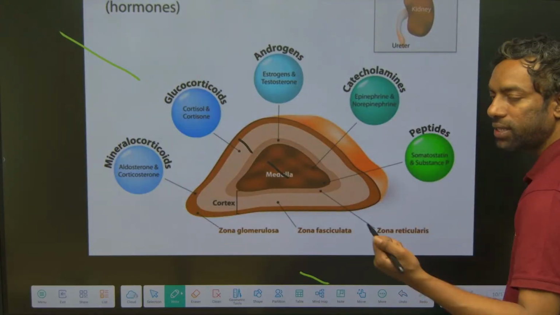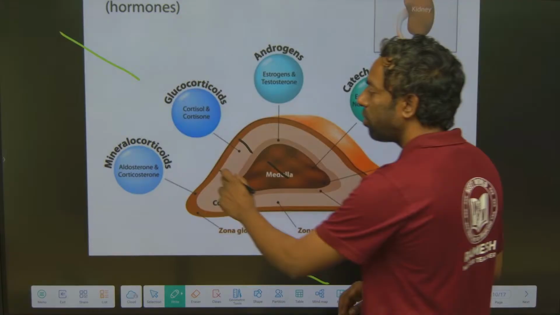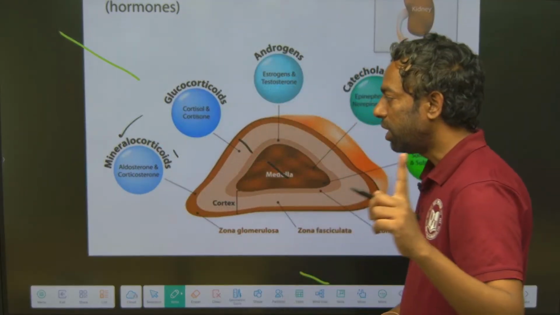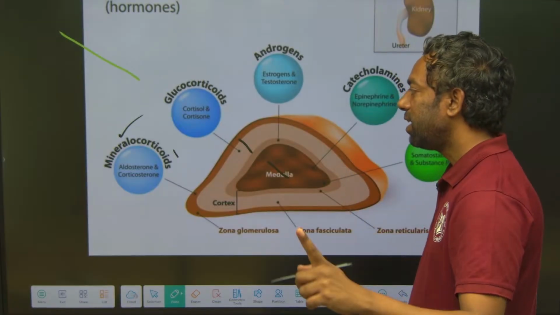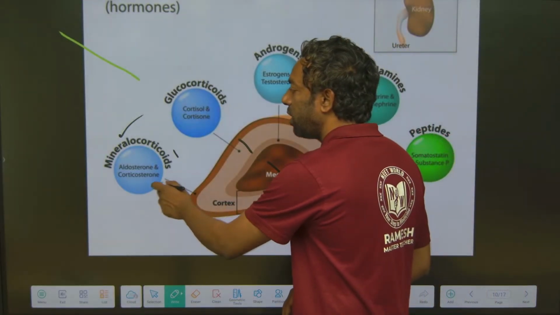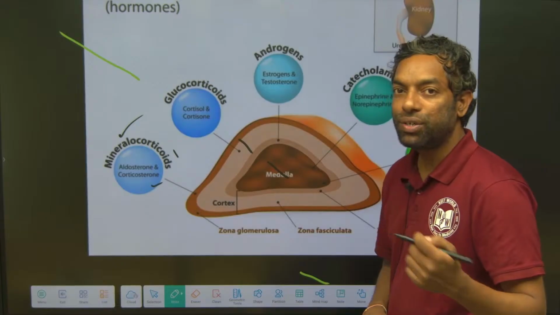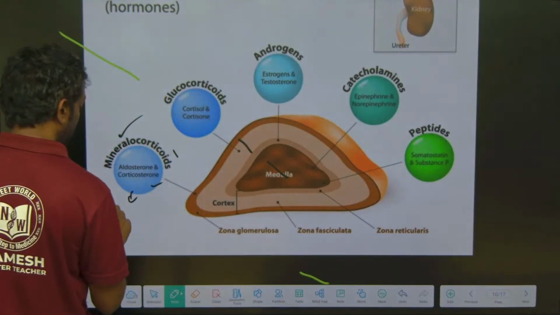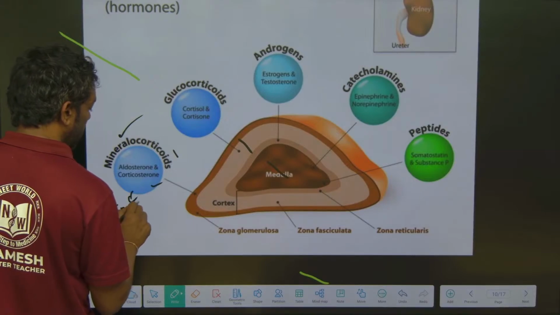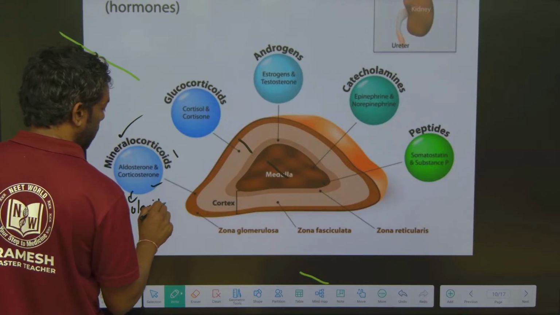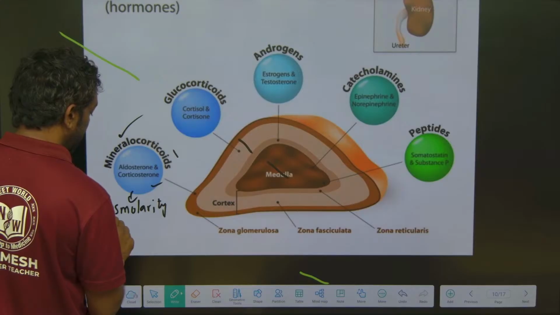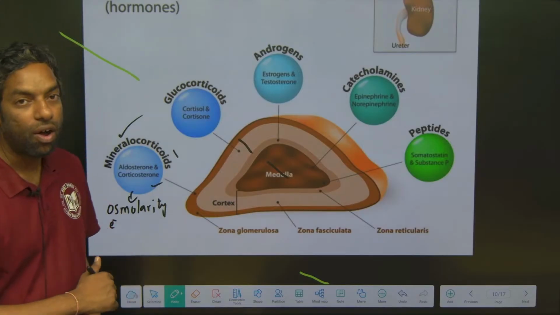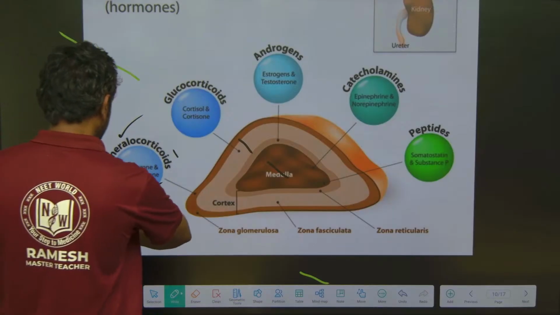The cortex releases mineralocorticoids, that is aldosterone and corticosterone. Aldosterone regulates osmolarity and ionic balance.